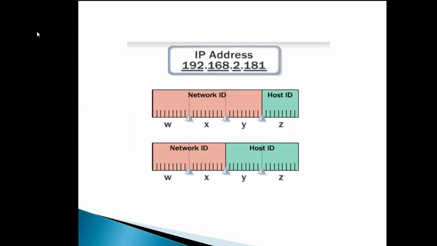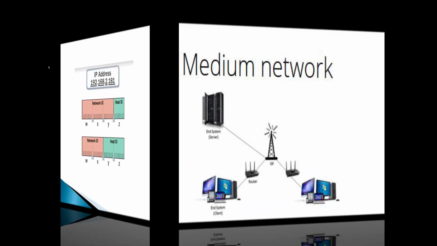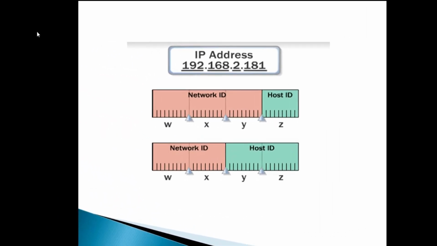A medium-sized network requires more numbers to represent all of its clients. So the Y and Z octets can be grouped together to represent the host, and the W and X octets can represent the network. You can see here, in the first network, in a small network, there is only one host ID represented by Z, and the network ID WXY is your entire network.